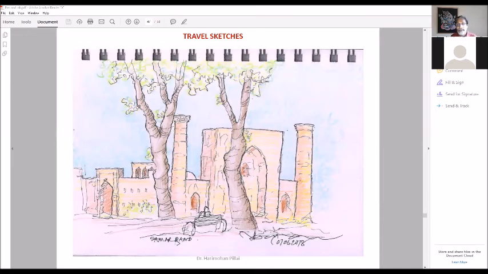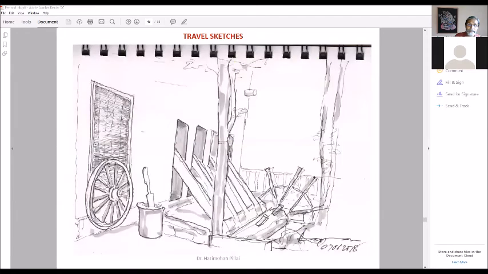So now you are trying two techniques. You do a pen and ink sketch. You don't spoil that pen and ink sketch, keep it like that, but take a photocopy, or you can scan and print. If you have a scanner in your house, you can scan it and take a printout. And on the printout, experiment with colors. You can do pencil, you can do crayons, you can do watercolor on those. So one sketch you draw and make 5 to 6 copies and experiment with your skill development on those using different mediums.